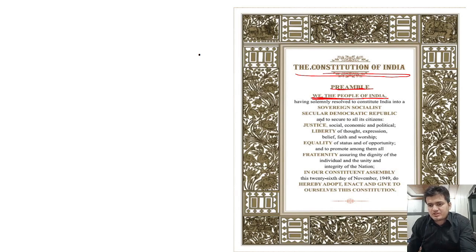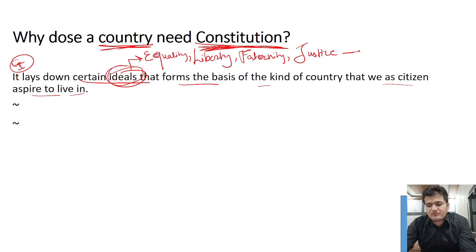Here is the preamble page, and we can see that justice, liberty, equality, fraternity are the virtues, the ideals which we have to follow so that we can achieve our goals. And our goals are to make our country a sovereign, socialist, secular, democratic republic. If we follow these ideals, then we can make our country the kind that we as citizens aspire to live in. So this is the basic fundamental purpose behind the formation of a constitution.